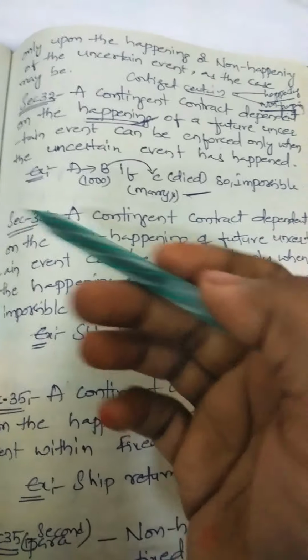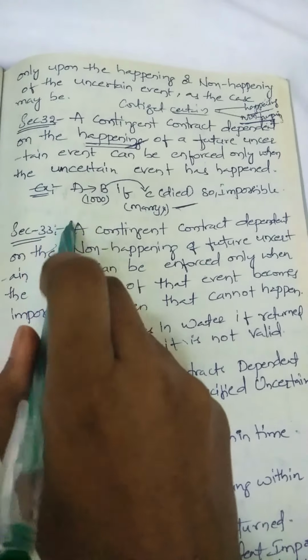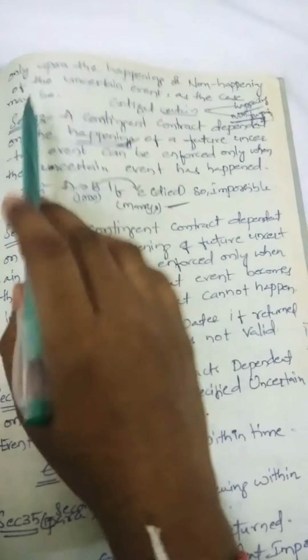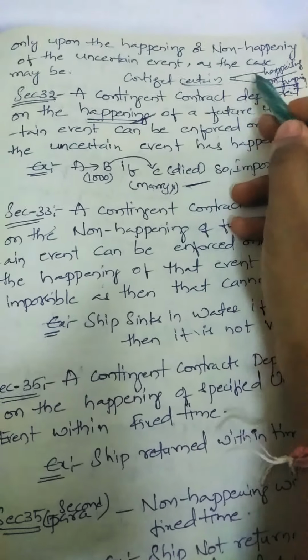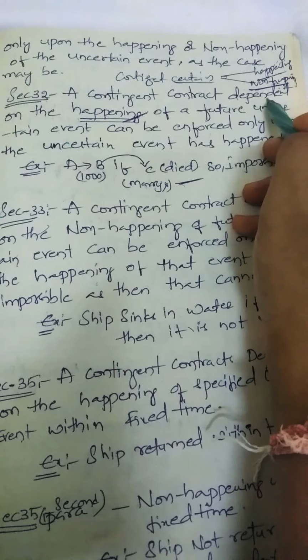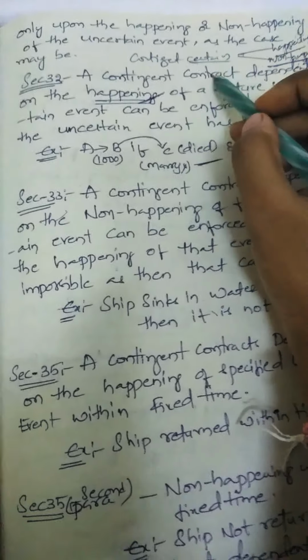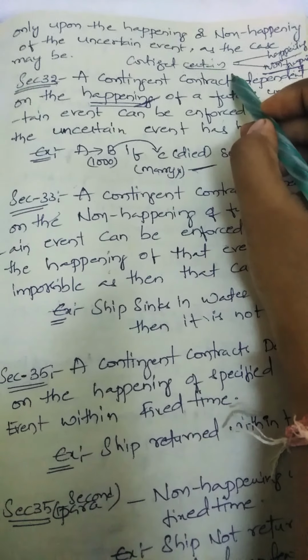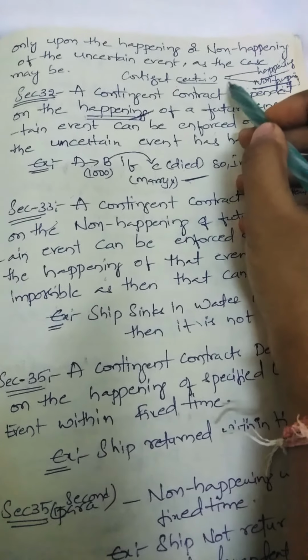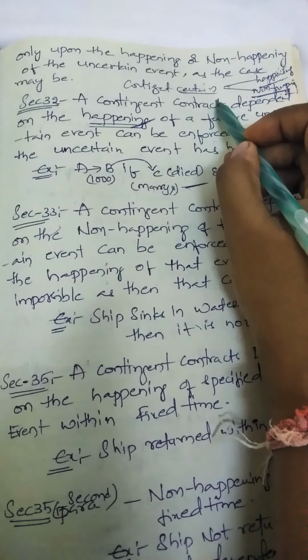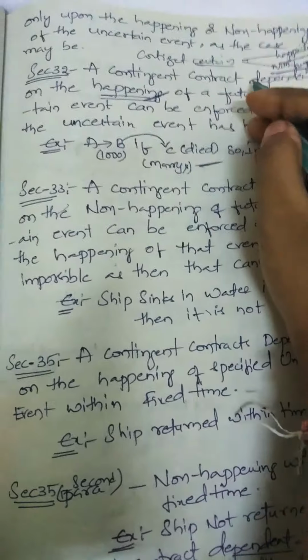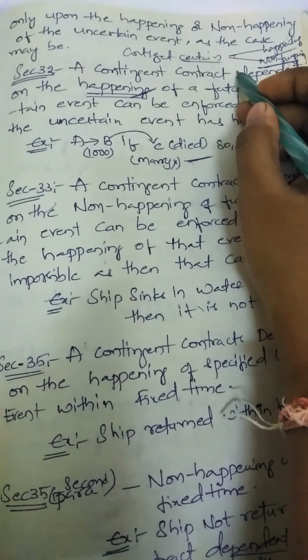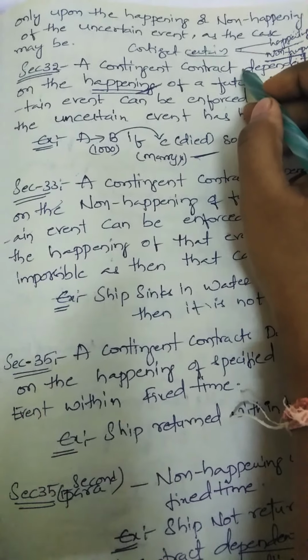Whatever the case they have chosen, depending upon that they have some rules. So under section 32, before going through this I will give you a simple example. A contingent contract may depend upon the happening or non-happening of rain. If A and B enter into a contract that if rain falls, they may also enter like this: if rain does not fall, I will pay you 1000 rupees. Means that should not happen, right?